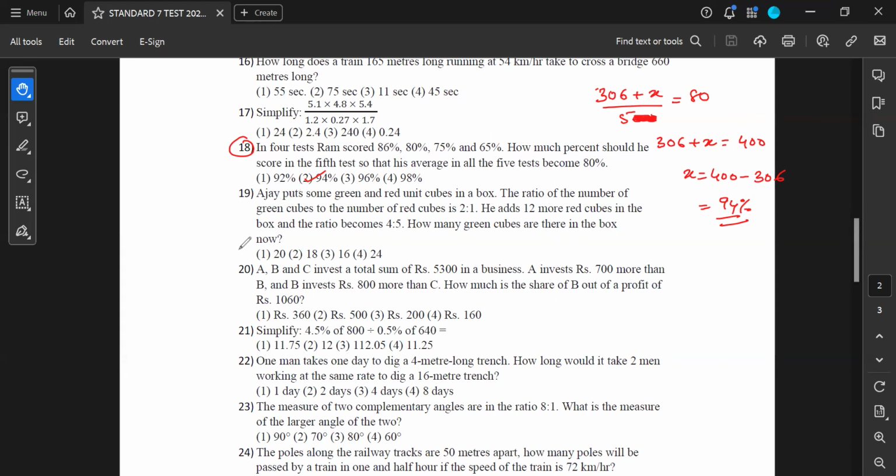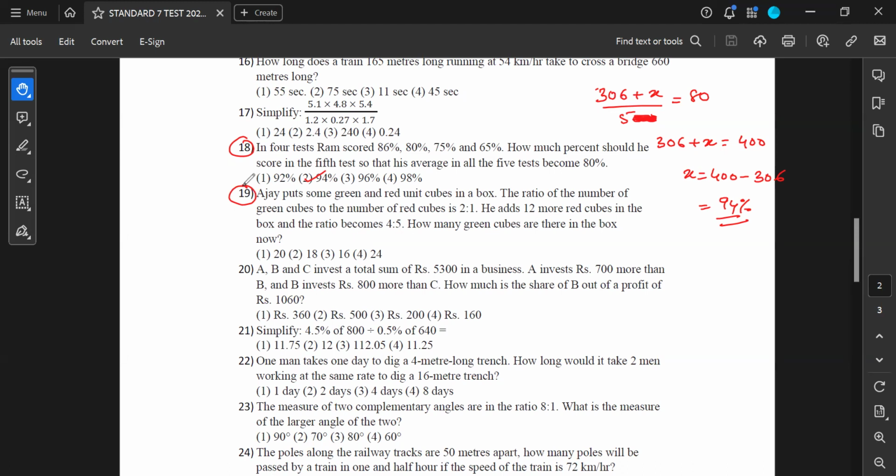Okay. So the next question, 19th question. Ajay put some green and red unit cubes in a box. The ratio of the number of green cubes to the number of red cubes is 2:1. He adds 12 more red cubes in the box. The ratio becomes 4:5. How many green cubes are there in the box now?